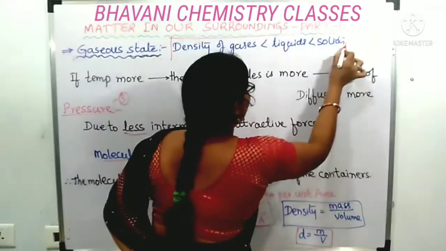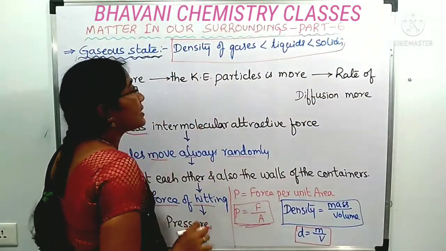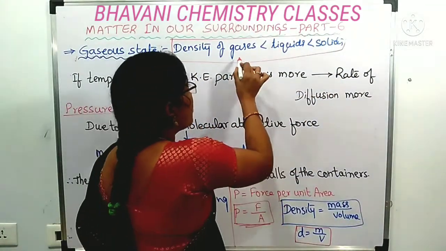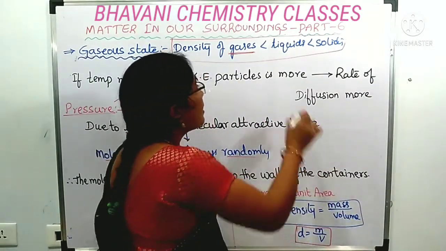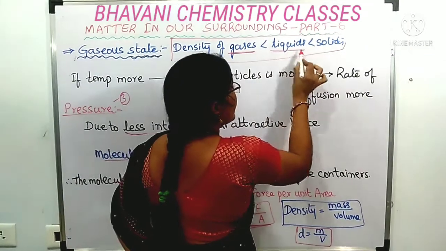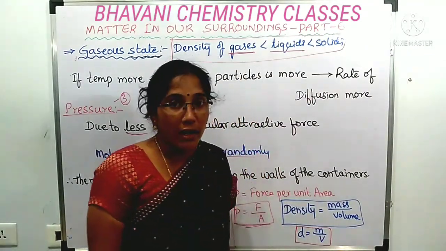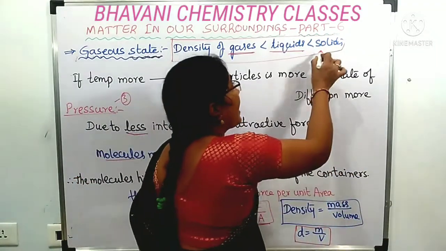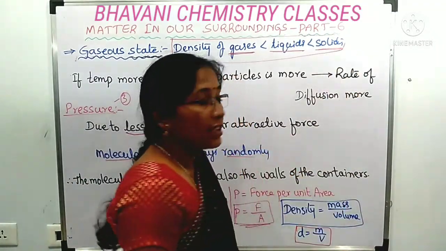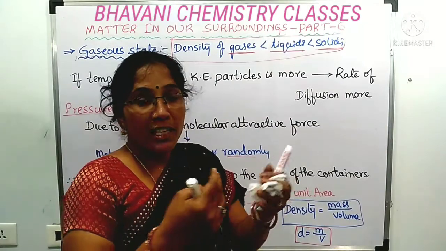Why? Because you know already that in gases the molecules are far away from each other. But in liquids the intermolecular forces, or intermolecular spaces, will be moderate. And in solids the particles are closely packed.